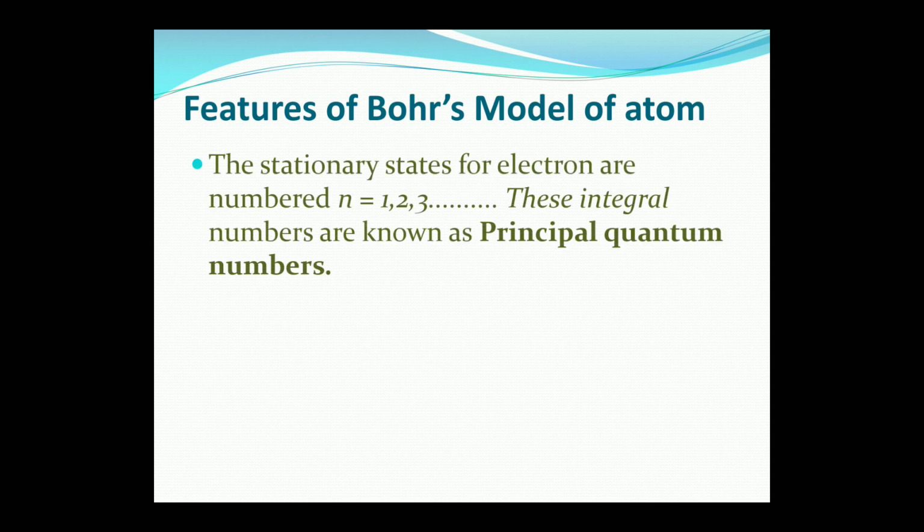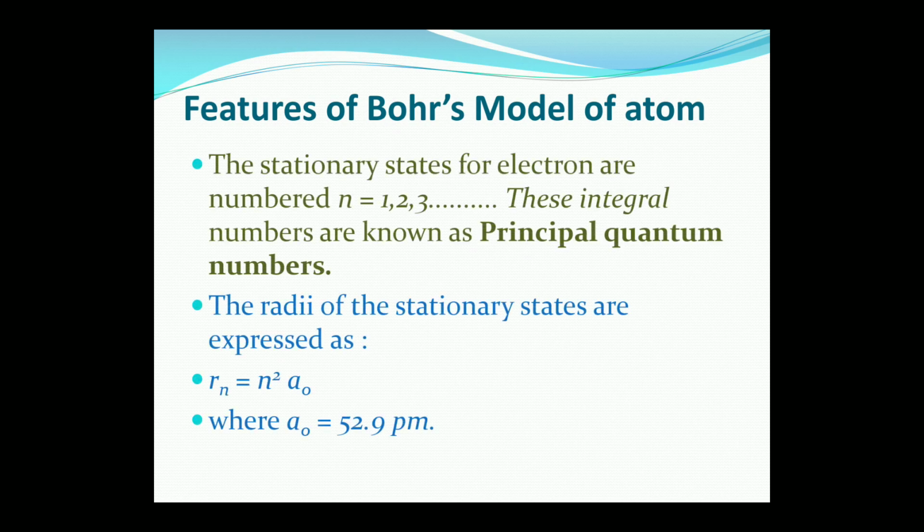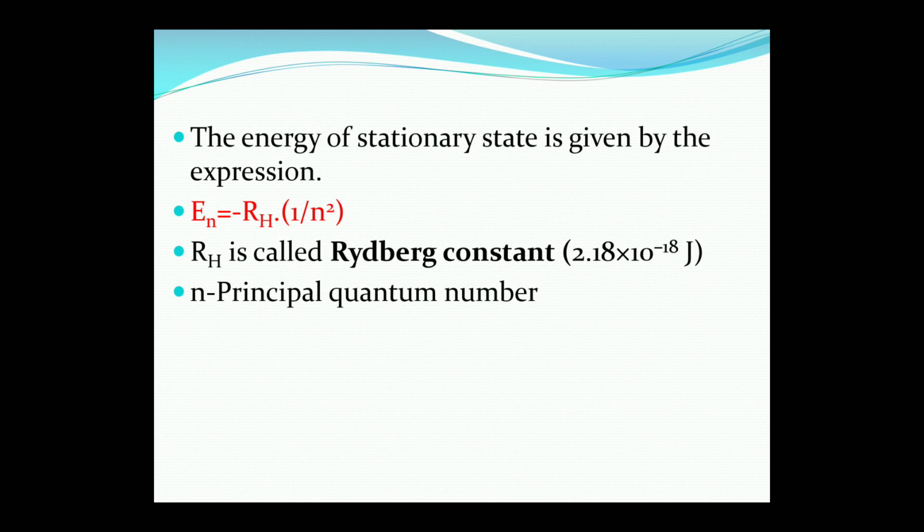So, features of Bohr's model of an atom. First is the principal quantum number. The stationary states of the electron are numbered 1, 2, 3. These integral numbers are known as the principal quantum number, and the radii of the stationary states are expressed as r is equal to n square a, where a is equal to 52.9 picometer. The energy of a stationary state is given by the expression E is equal to minus RH into 1 by n square, where RH is the Rydberg constant and its value is 2.18 into 10 to the power minus 18 joule, and n is known as the principal quantum number.